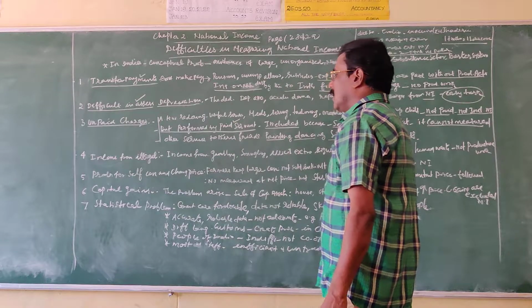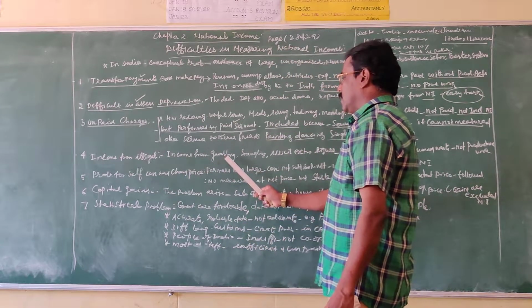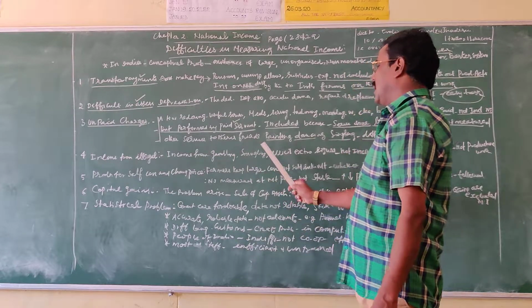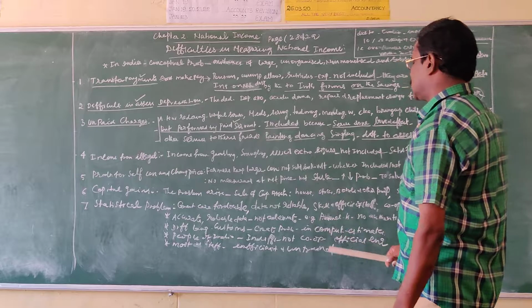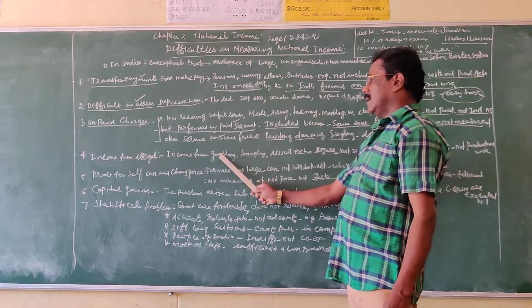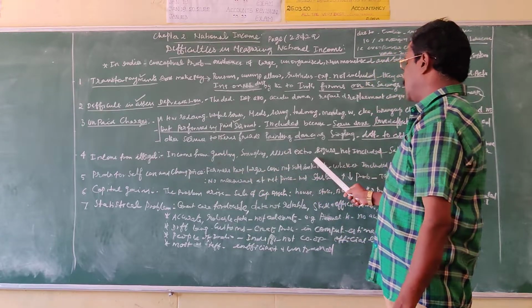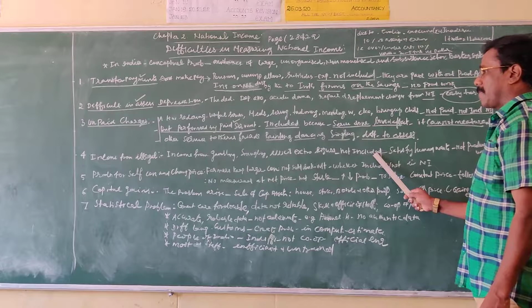Income from illegal activities means the income which is obtained from gambling, smuggling and illicit extraction of liquors. These are all illegal activities, and income from these activities is not included in the national income.